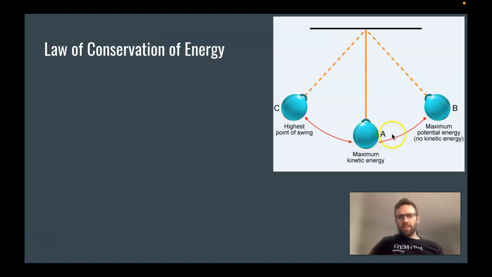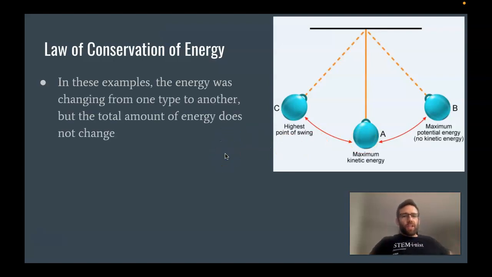Then as it continues to swing back up to this position, it has potential energy again, and for a split second it stops, and at that moment it has no kinetic energy because it has no velocity. So it swings, stops for a split second, has potential energy, and then swings back to this middle point. It's going potential, kinetic, potential, kinetic, potential, back and forth. So again, energy is changing from one type to another, but the total amount of energy does not change.